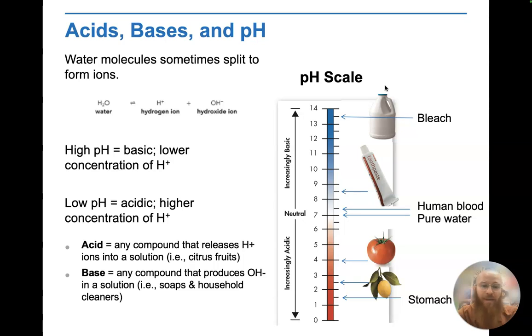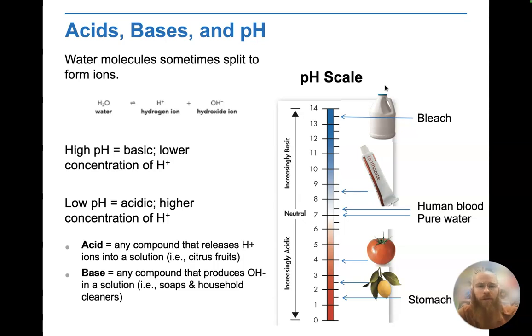And good examples of these could be household soaps and household cleaners. Bleach is a great example of something that's very, very basic. And we also have the other end of that scale, the lower end of that scale, which would be solutions and substances that are more acidic. So this is where you'd have a higher concentration of the positive hydrogen ions rather than the hydroxides. Okay, so as we have more positive hydrogen ions in a substance, it becomes more and more acidic. So a really good example for acidic substances would be like citrus fruits or stomach acids, as an example.